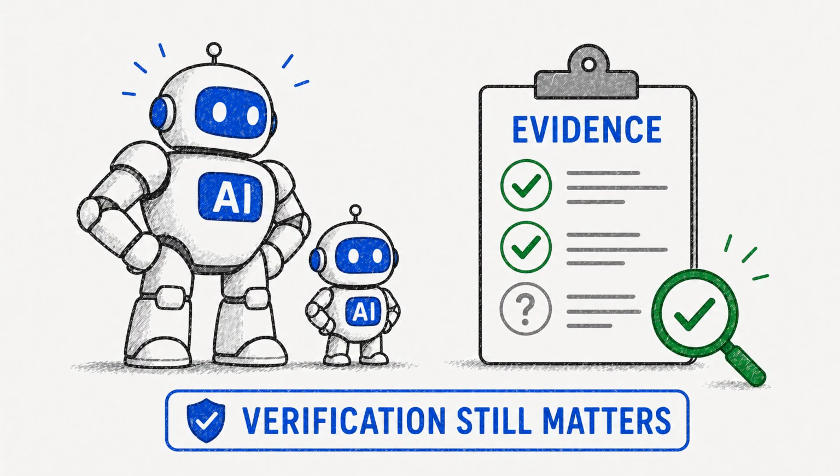Another myth is that bigger models will automatically eliminate hallucinations. Larger and better trained systems often improve reliability, but the deeper issue remains. Language generation is not the same as truth checking. As long as an AI produces answers from patterns and imperfect evidence, verification still matters.